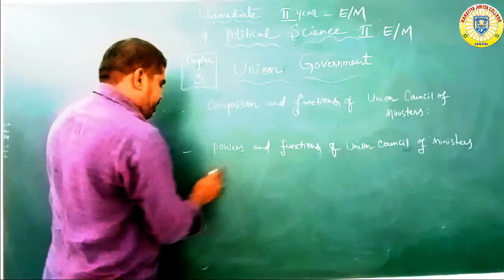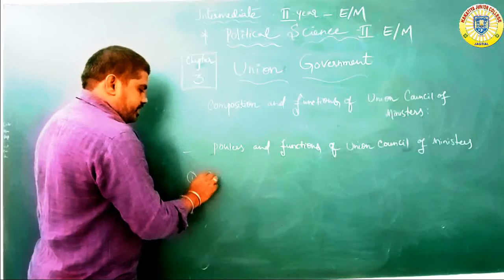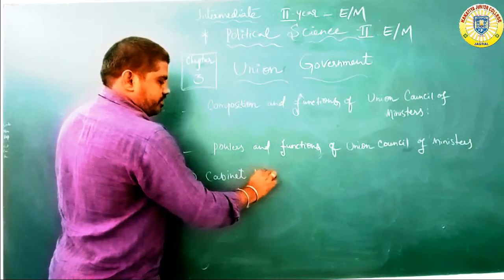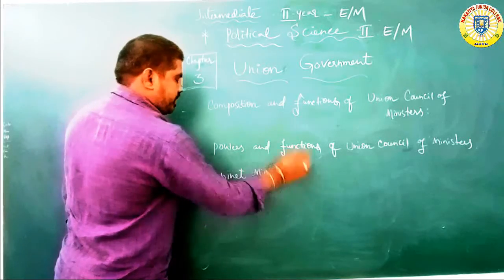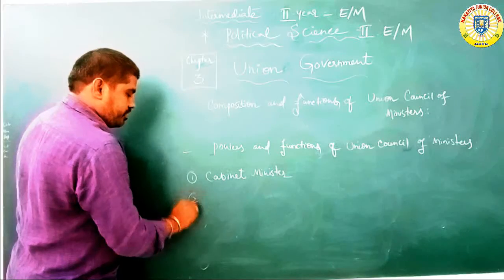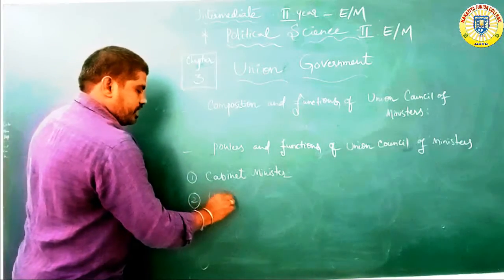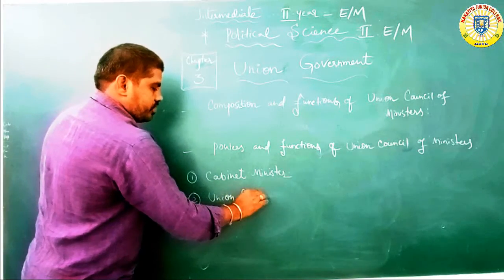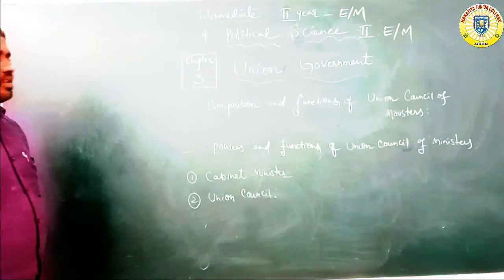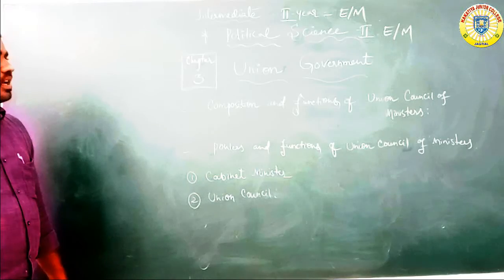Here, number one, cabinet ministers. Next, number two, the Union Council of Ministers. Okay, composition and functions of the Union Council of Ministers.